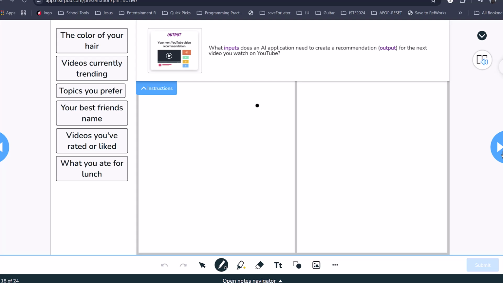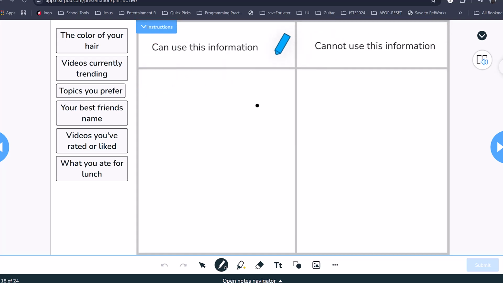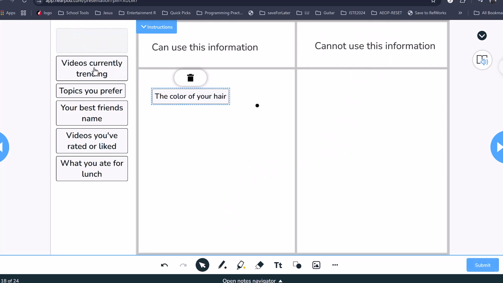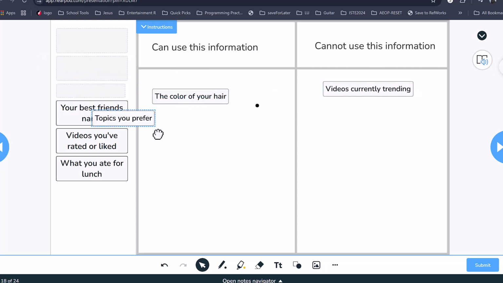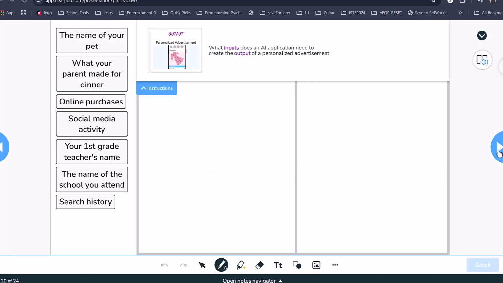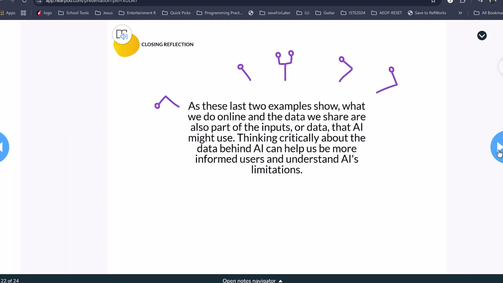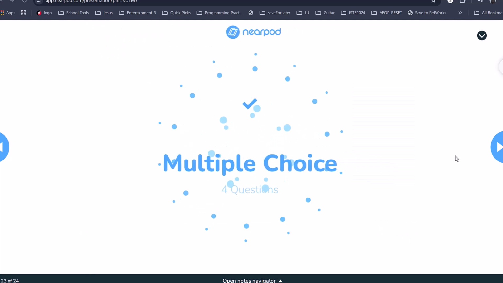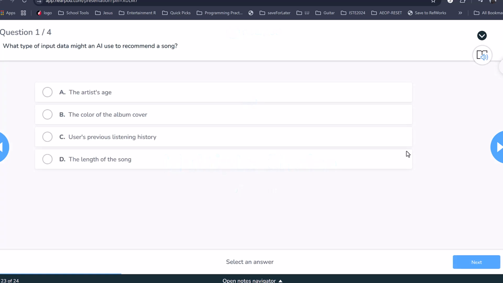For example, here's an activity where it says, what input does an AI application need to create recommendation output for the next video to watch on YouTube? If I click on the blue instructions, then I see, so this we can use information for or cannot use. And this is a drag and drop where students will drag their responses. Another drag and drop activity. And just like the previous, there is an assessment at the end of this.